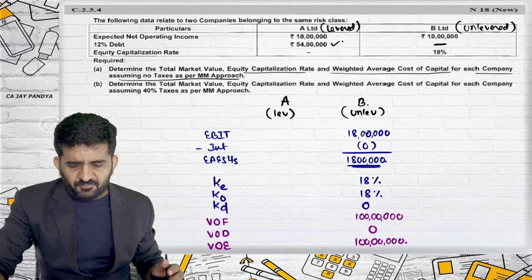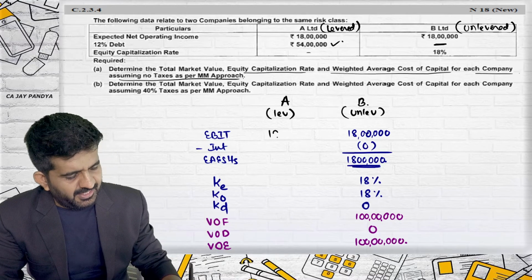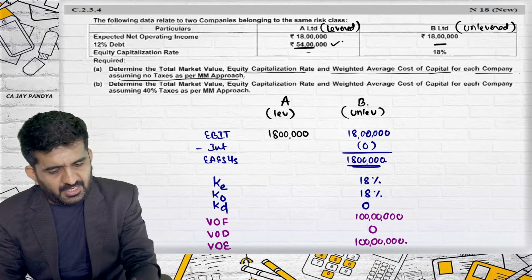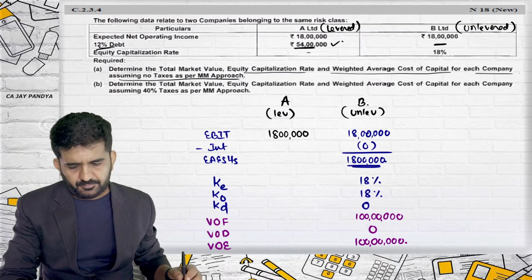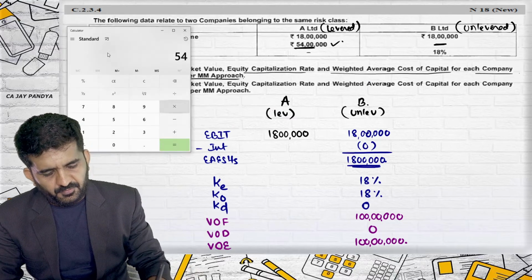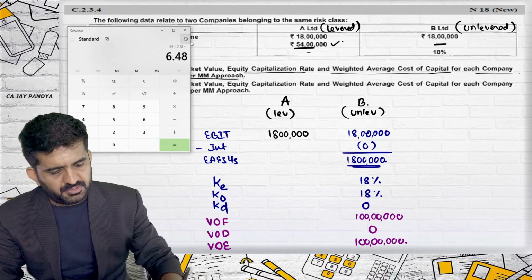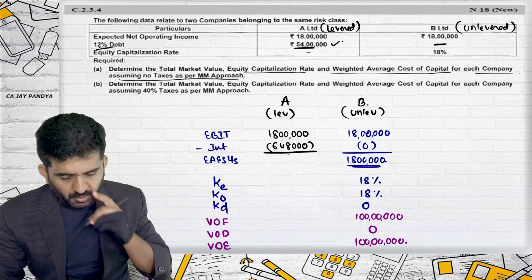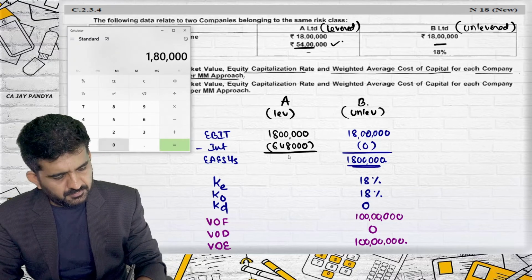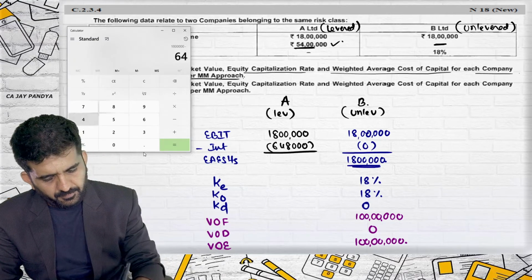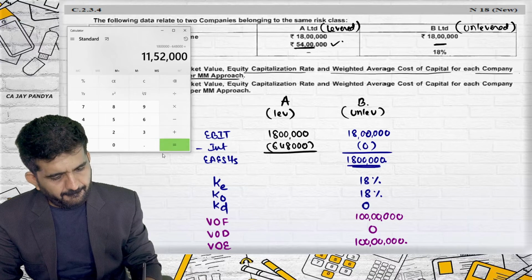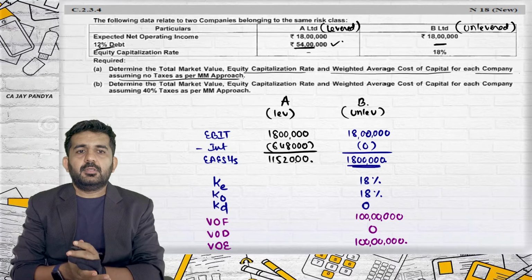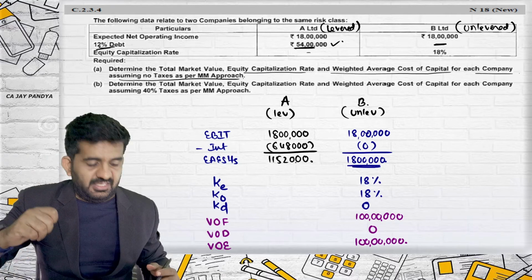Let me now do the levered firm. EBIT will remain 18 lakhs. Interest is 54 lakh into 12%, which is 6 lakh 48,000. Earnings available to equity shareholders is 11,52,000. Now, don't find out KE, KO and KD first.